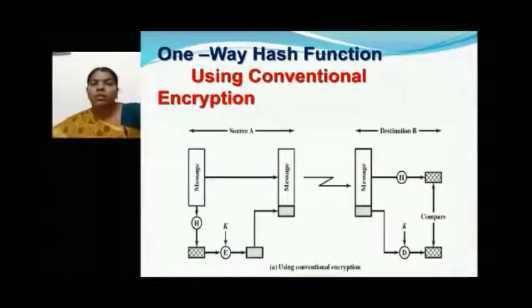The first one is by using conventional encryption. Let the source be A and the destination be B. From A, if a message has to be passed, the message will be passed to a hash function where a hash value gets generated according to the message, and the hash value will be encrypted with the help of a key K. The encrypted hash value we call the message digest or digital signature. This message digest will be attached with the message and transmitted.